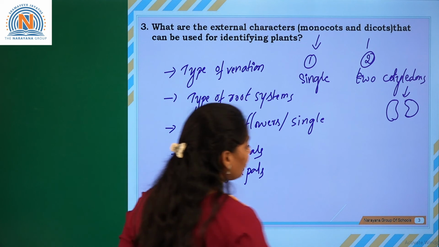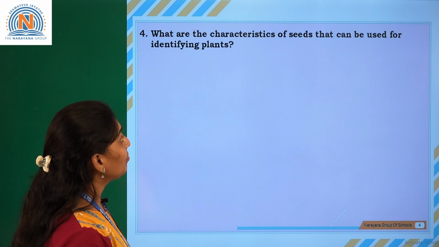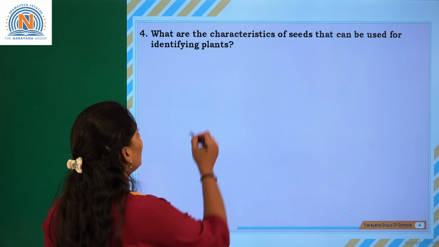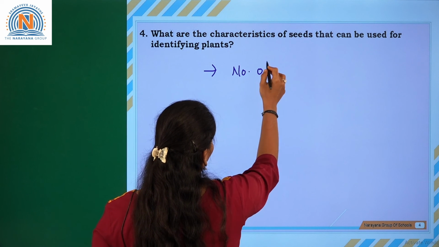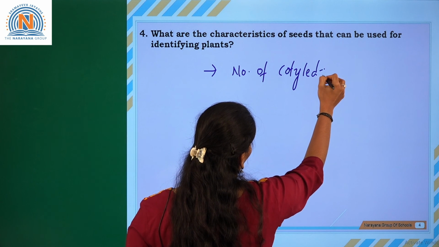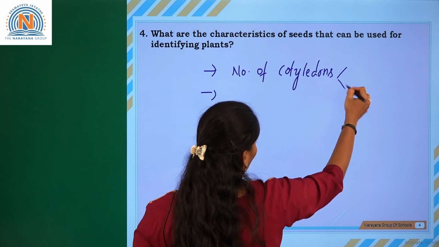So let us go to the next question. What are the characteristics of seeds that can be used for identifying plants? Just now we discussed the number of cotyledons, whether it is a monocot or dicot.